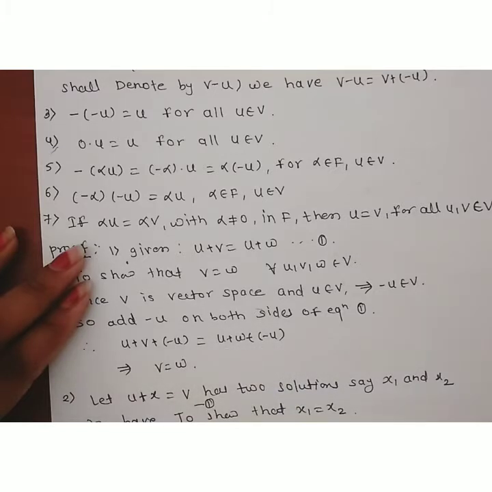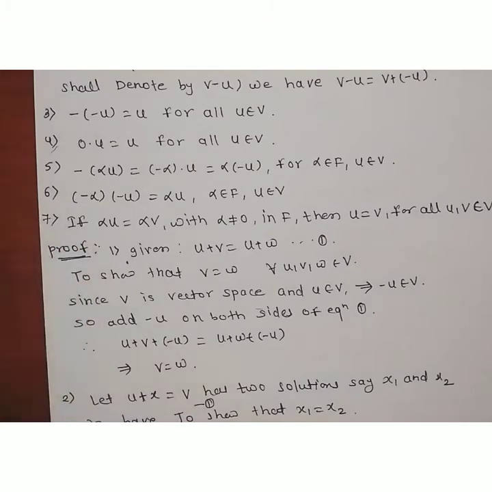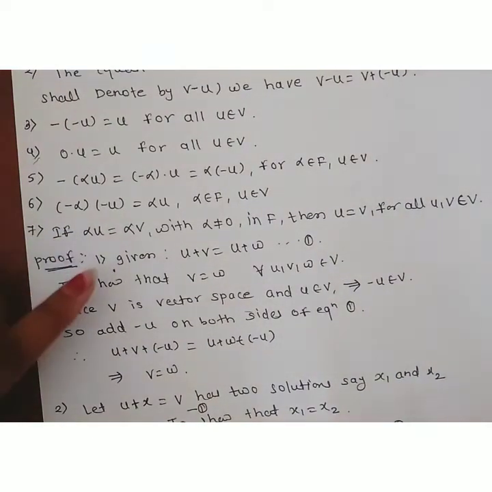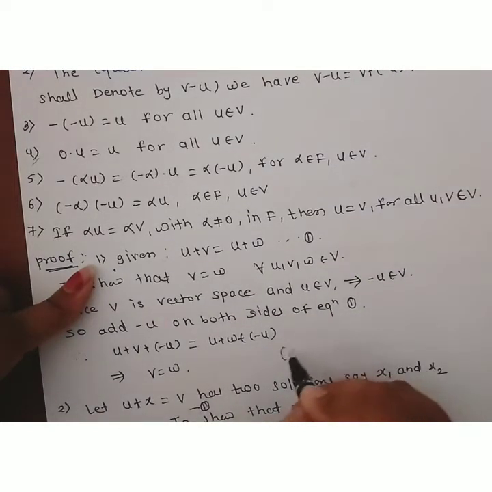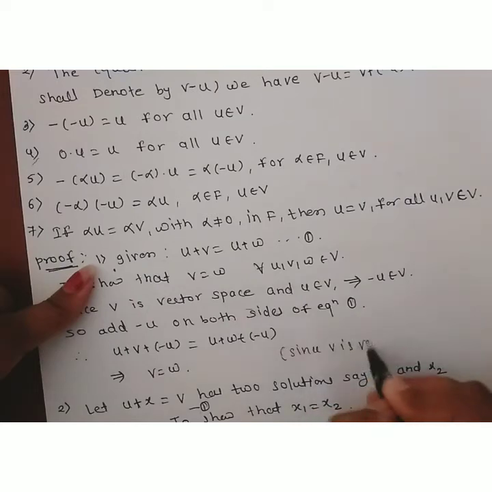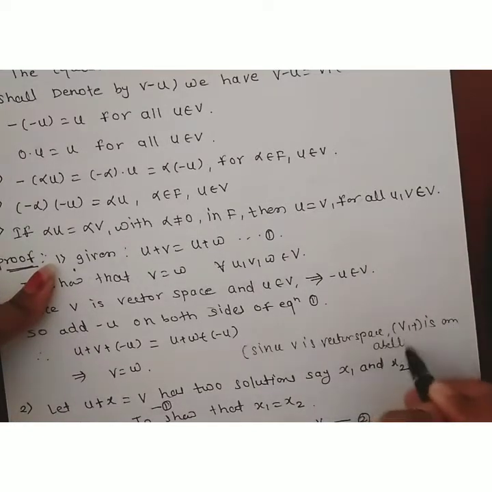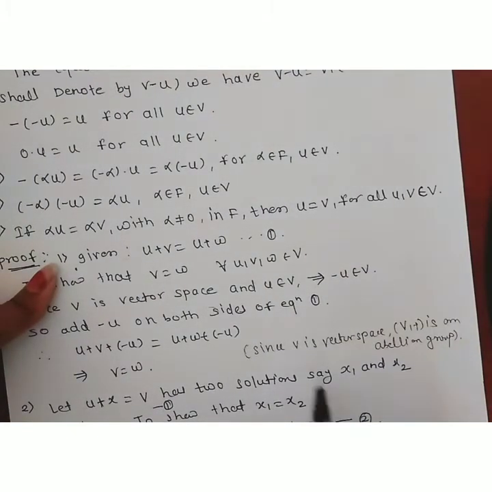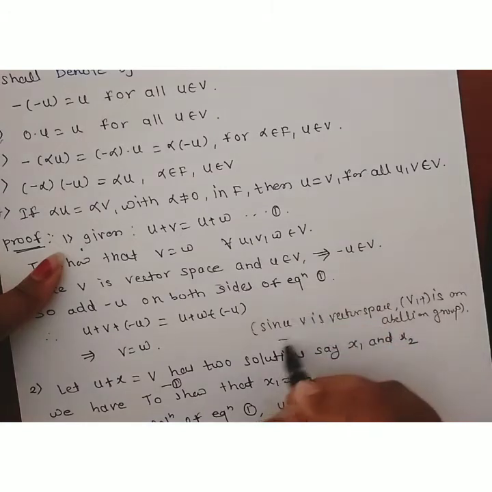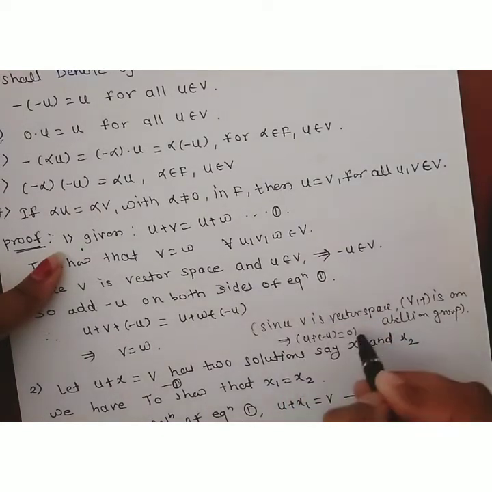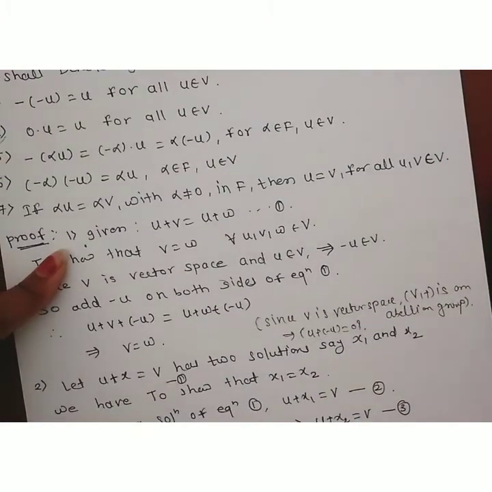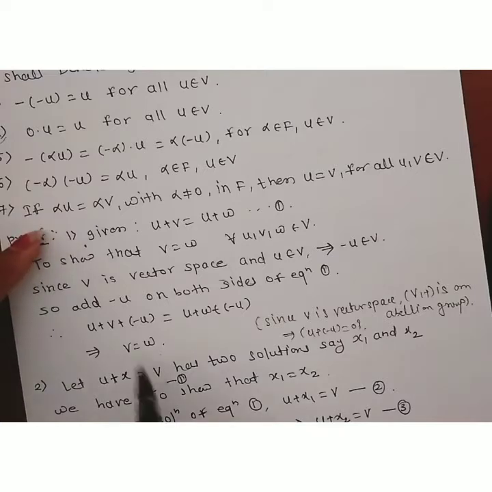This happens because V is a vector space and V under plus is an abelian group: if we add the inverse of an element to the element, it becomes the identity, and the identity in the group is nothing but 0. So minus u plus u is 0, which is the identity in the group, and this implies v is equal to w. Therefore the proof is complete for the first property.